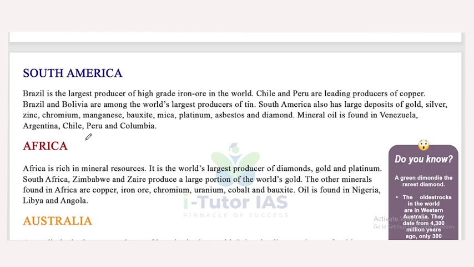Next one is South America. Brazil is the largest producer of high-grade iron ore in the world. Chile and Peru are leading producers of copper. Brazil and Bolivia are among the world's largest producers of tin. South America also has large deposits of gold, silver, zinc, chromium, manganese, bauxite, mica, platinum, asbestos and diamond. Mineral oil is found in Venezuela, Argentina, Chile, Peru and Colombia.